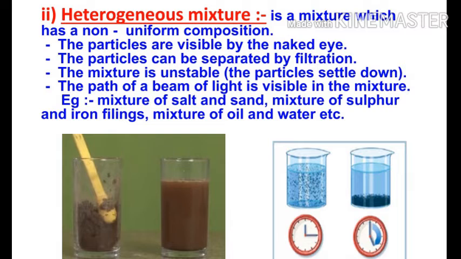The mixture which has non-uniform composition is called a heterogeneous mixture. Hetero means different. The particles are visible to the naked eye, means without a magnifying glass or a microscope you can see the particles of sand or chalk powder added to the water in the mixture. The particles can be separated by filtration, and if you want to separate out the soil or sand or chalk powder from the mixture, you can easily separate it by filtration, by using filter paper.